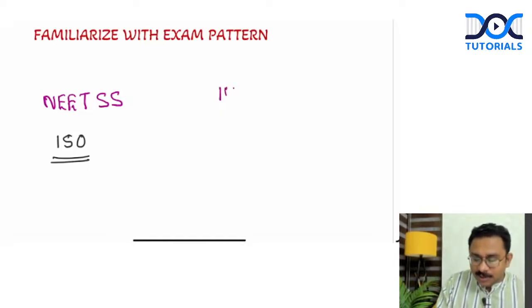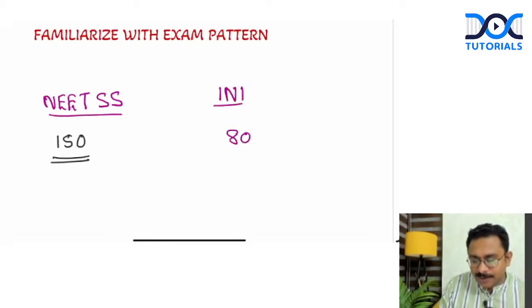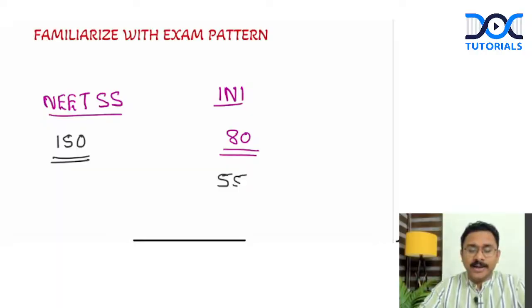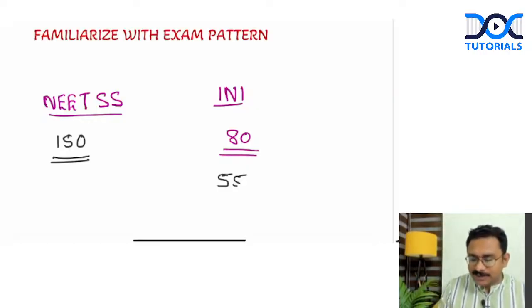INI exams, you've got 80 questions. And out of these 80 questions, around 55 questions approximately come from the corresponding super specialty part. For example, if you're giving the neuro paper, around 55 questions approximately, because nowhere is it given that it will be 55, not even in the prospectus, but the pattern over the last few years, if you see, approximately 55 questions come from the corresponding super specialty paper, and around 25 questions come from general medicine as well. So it's 55, 25.